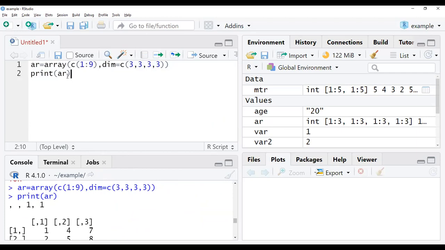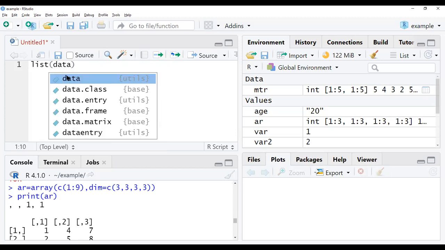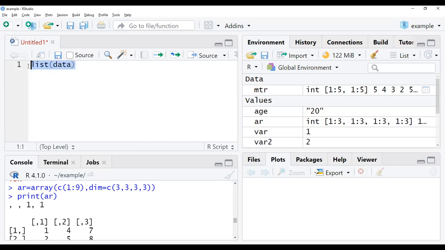So we are moving on to the list. A list is nothing but a structure which can contain elements of different types like numbers, strings, vectors, and any other. The syntax will be like list of that data. Whatever data we would like to give, we will take in this format only. We'll check with an example.